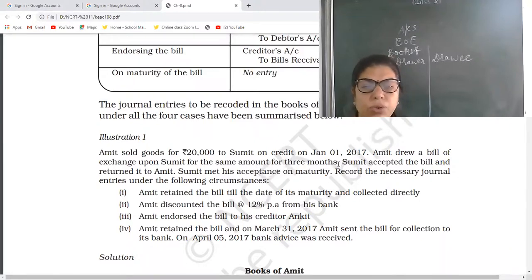Amit sold goods of rupees 20,000 to Sumit. Now, by the first line, we can tell that Amit is the seller and Sumit is the buyer. So be careful, drawer is another term for seller and drawee is the buyer.